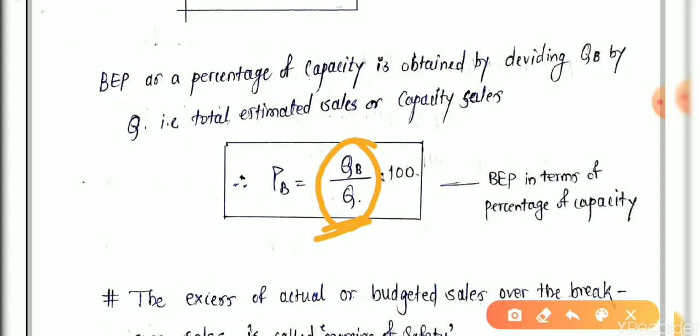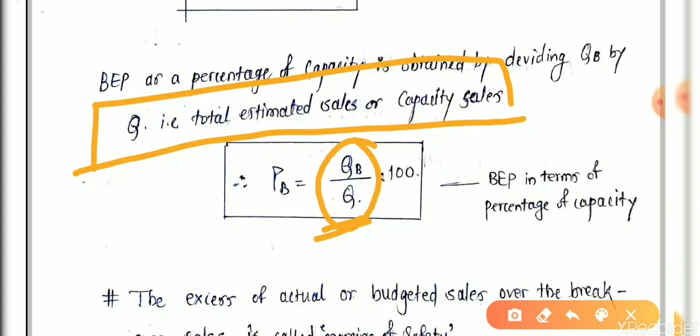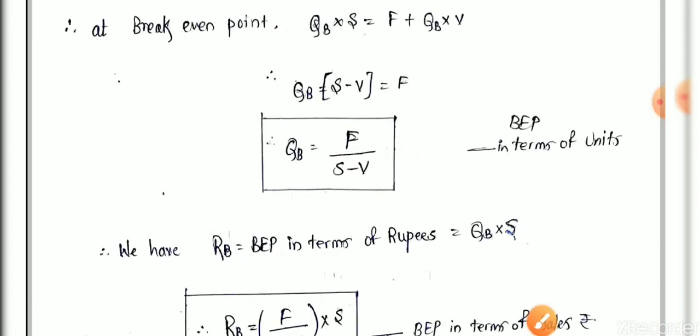Therefore, PB is equal to QB divided by Q. Q is the total capacity, the total estimated sale or capacity sales, meaning how many notebooks you purchased to sell. Suppose you purchased 2,000 notebooks in your stall to sell. And if you use this formula, you get QB as a particular amount.